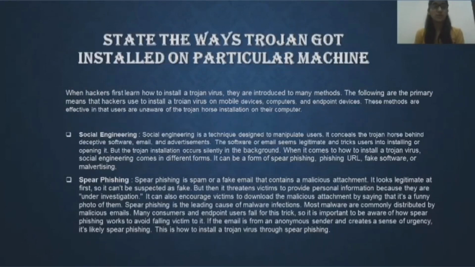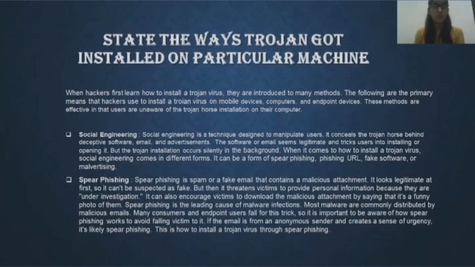So let's see the ways a Trojan gets installed on a particular machine. When hackers first learn how to install a Trojan virus, they are introduced to many methods. The following are the primary means that hackers use to install a Trojan virus on mobile devices, computers, and endpoint devices. The first one is social engineering. Social engineering imitates a trusted source and concocts a seemingly logical scenario for handing over login credentials. The software or email seems legitimate and tricks users into installing or opening it, but the Trojan installation occurs silently in the background.